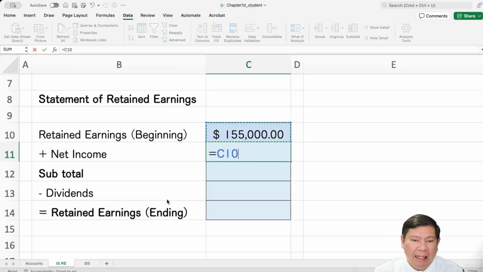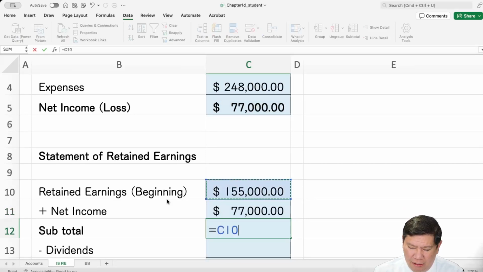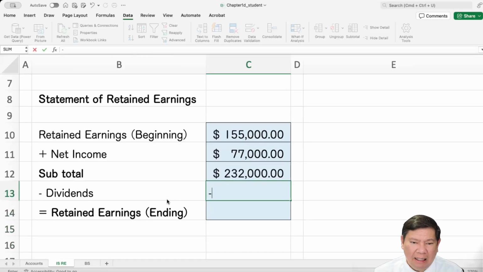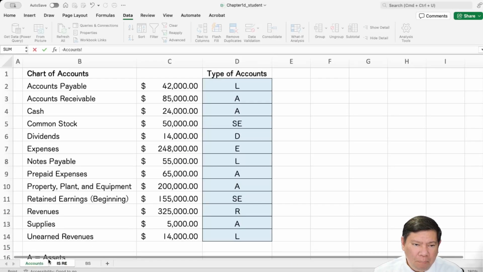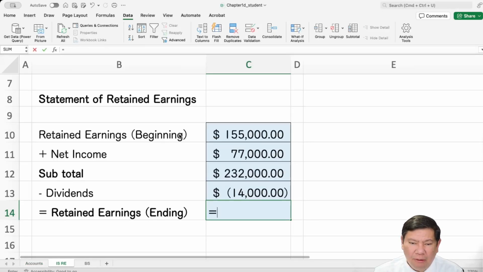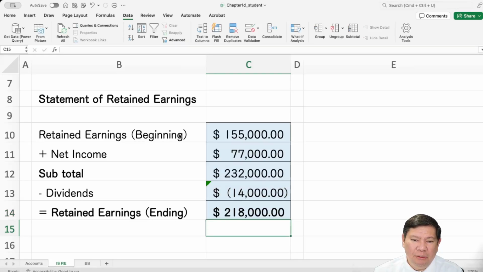We want to add this net income. That's the subtotal, and we want to deduct the dividends, 14,000. So we can calculate the ending retained earnings, 218,000.